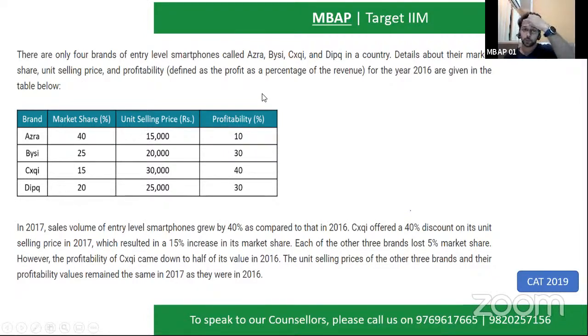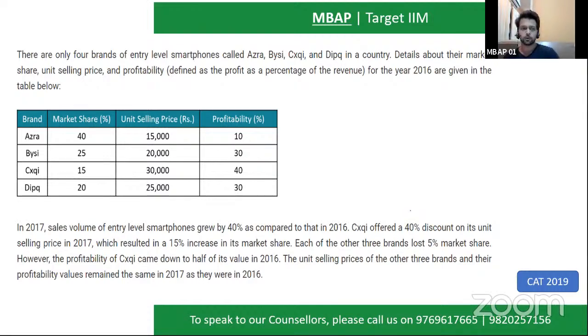Profitability as a percentage of revenue has been given to you, not as a percentage of cost. So profitability for A would be 10% of 15 into 4, 40, like this. So this is for the year 2016. The data in the table is for the year 2016.